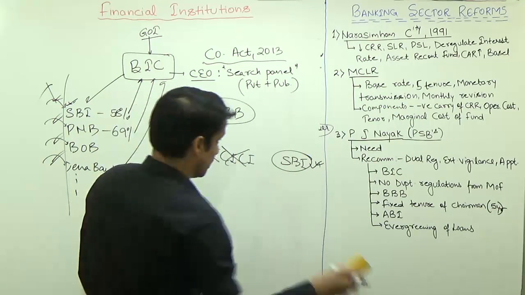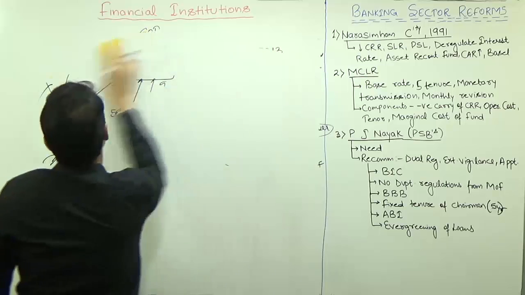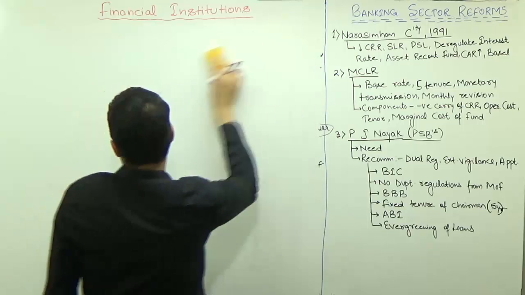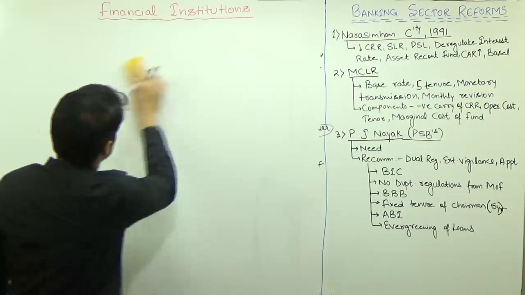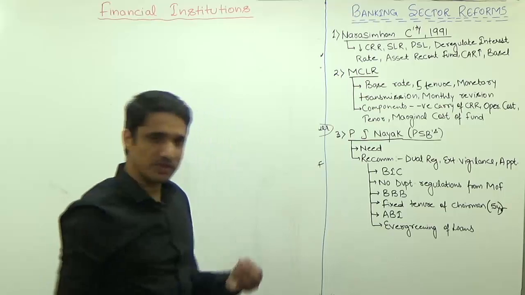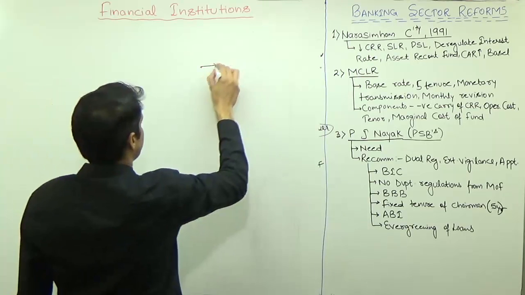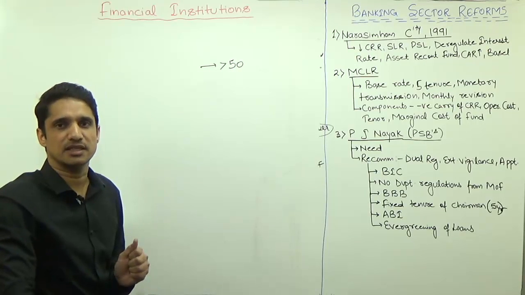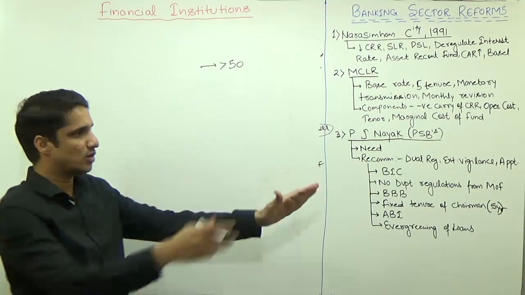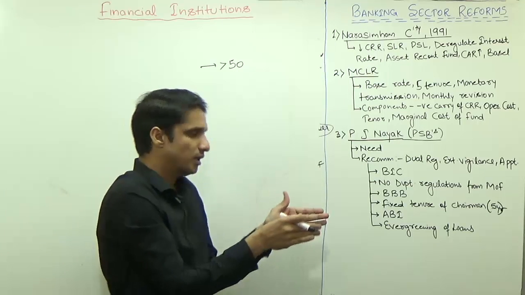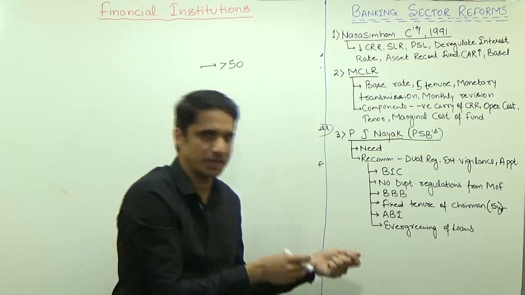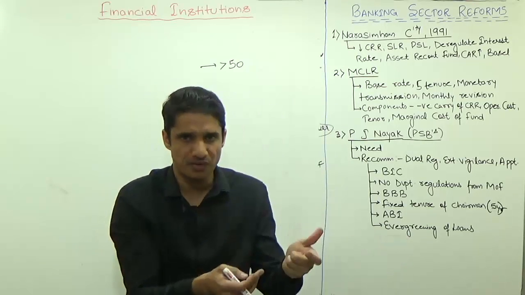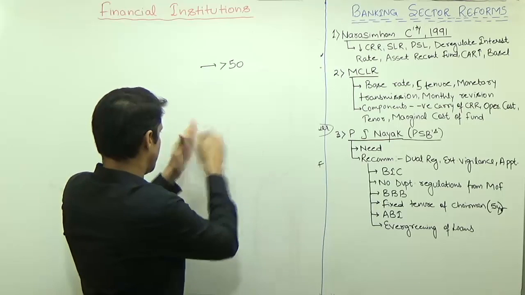Then the next recommendation was that no Indian bank is in the top 50 in the world. Although we have SBI, India's largest bank, not even SBI is in the top 50 rank of the world. The reason is that the Indian banking sector is highly regulated. They are only involved in banking. Banks don't sell insurance, or very little. Banks don't sell provident fund. Banks don't sell mutual funds. So they are constrained in this way.